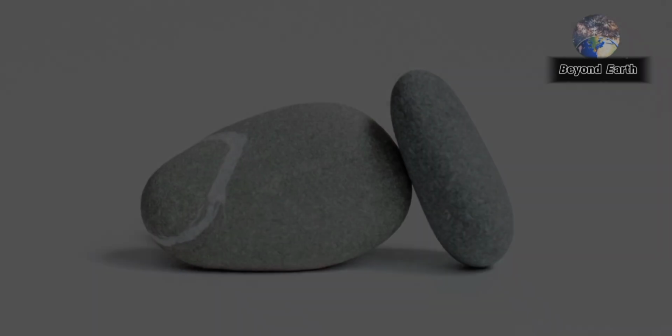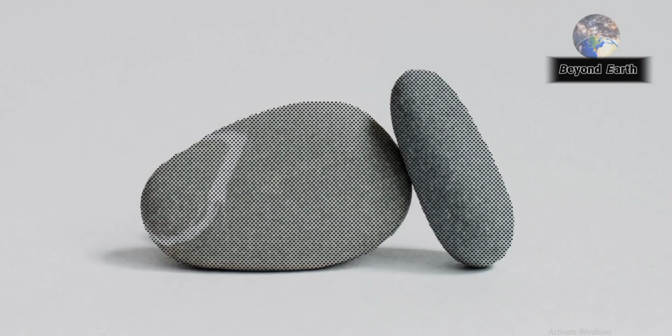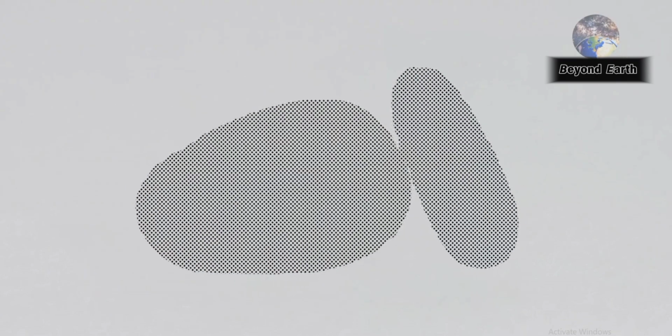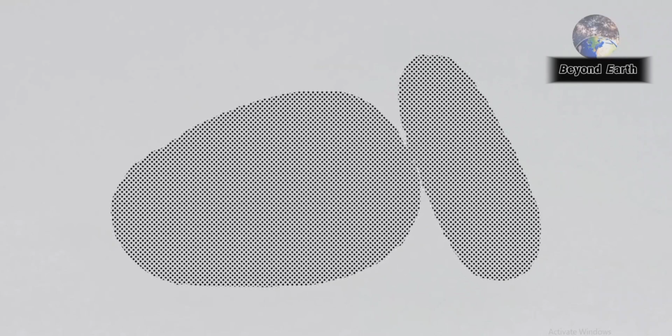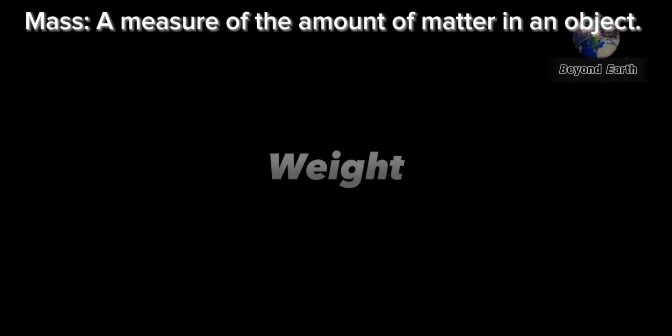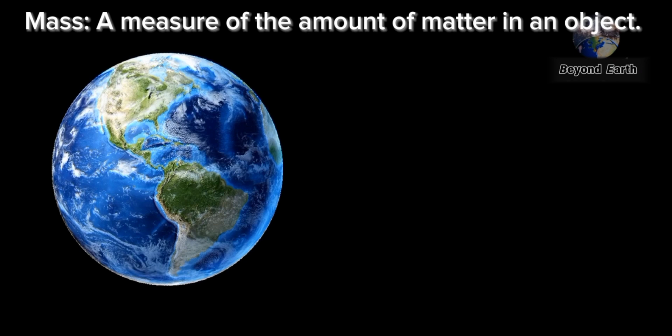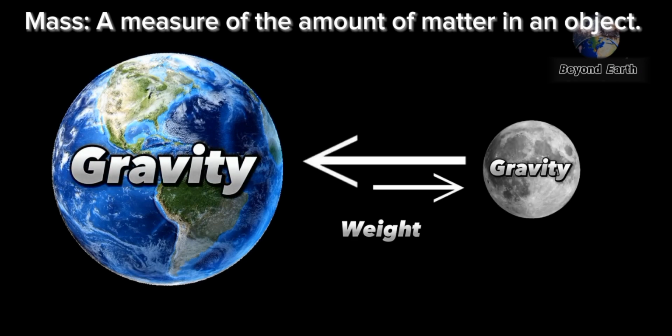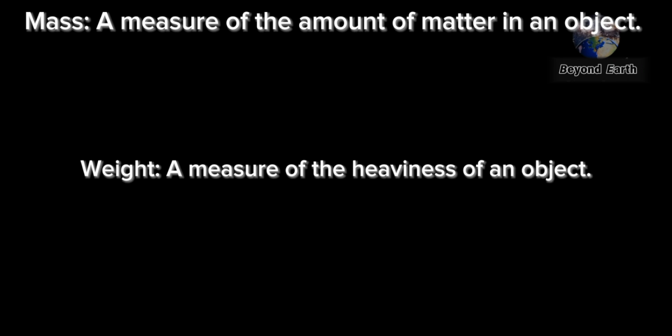Let's first talk about mass. The amount of matter in an object is called its mass. Means the knowledge of total amount of matter in an object is called mass. A measure of the amount of matter in an object. On the other hand, weight is the name of a force, the attraction that one object feels towards another due to gravity. The simple definition of weight is a measure of the heaviness of an object.